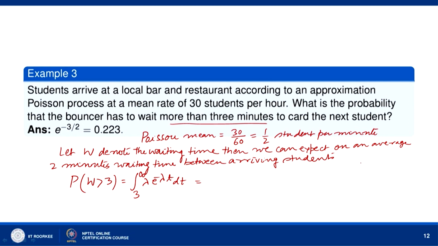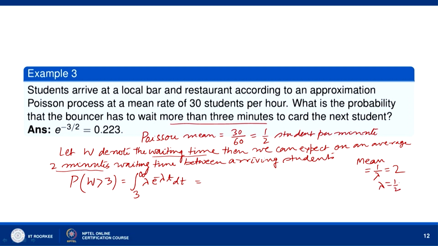Now, as I said, the mean of the exponential distribution is 1 by lambda. On average the waiting time is 2 minutes, so 1 by lambda equals 2 minutes, which means lambda equals 1 by 2.